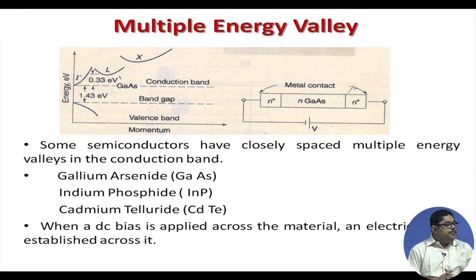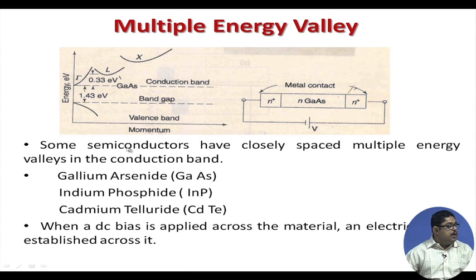So, if we look at the energy versus momentum diagram of Gunn diode, generally semiconductors have a valence band and conduction band, and the energy band diagram has two valleys; the conduction band lower part and valence band upper part come together, and that gap is called the energy gap.